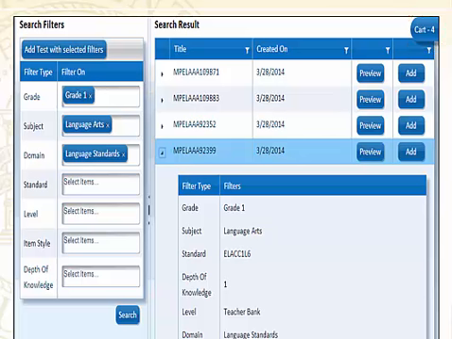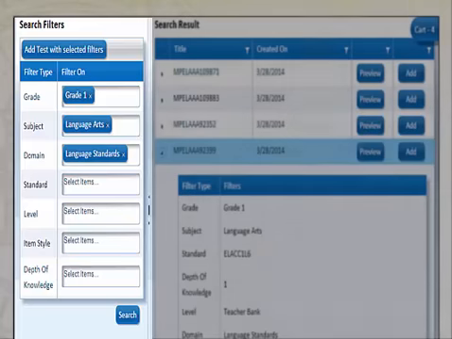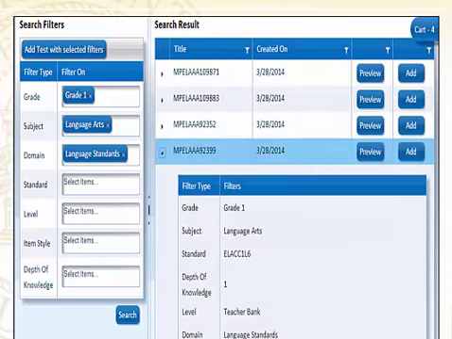So to create a new test using the cart function, you go back to your search right here, which is: I want grade 1, language arts, and a language standard. I would hit search, and then it would come up with all those items.